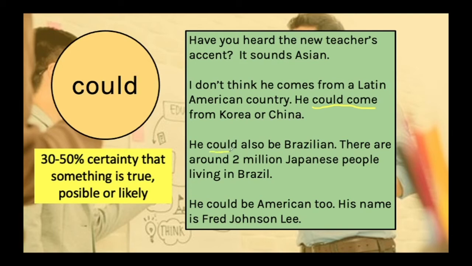He could also be Brazilian. There are around 2 million Japanese people living in Brazil. There is such a big community of Japanese people in Brazil that I can imagine that the new teacher comes from Brazil. That's why I use could and I use be. Or he could be American too, because his name is Fred Johnson Lee. His name sounds American, so I can say that probably he comes from the United States.